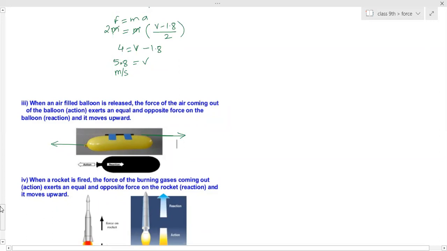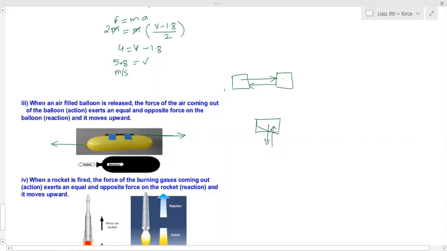The two forces, that's what the next point is. When the action and reaction force is applied, the action force is applied on the second body. If this is one body and this is a second body, and this body applies force on the second body, then the second body applies the reactive force. On the same body, action and reaction won't work. If an object is moving downwards, its weight is acting downwards and the upward force acts on it; that is not an action-reaction pair.